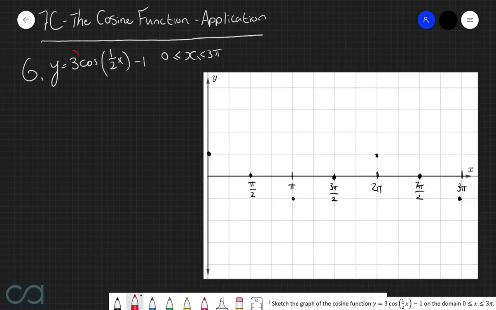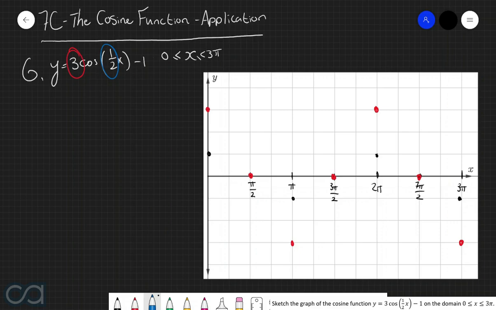So first things first, let's consider this 3. Now in order to apply this transformation, we need to multiply every single point's y-coordinate by 3. So this point here gets boosted up to positive 3. This point here stays where it is. This point here gets boosted down to negative 3. This point here stays where it is. This point here gets boosted up to positive 3. This point here stays where it is. And then this point here gets boosted down to negative 3.